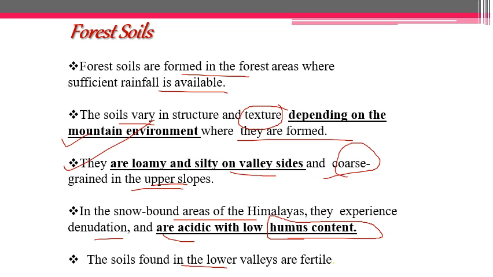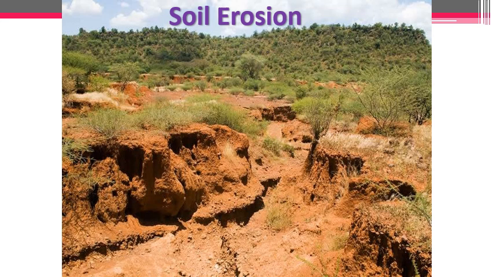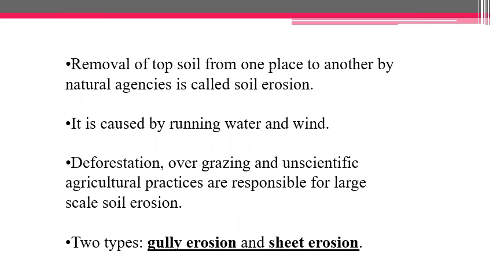The soil found in the lower valleys is generally fertile because it is deposited by the river, okay, and the structure is very fine. Now, one of the most important topics again is soil erosion. After studying various kinds of soil, an important phenomenon that comes up is soil erosion. You all know what soil erosion is. Okay? It is the removal of topsoil from one place to another by different agents of soil erosion, and the major agents are what? Running water and wind, which are natural agencies. So natural agents like wind and water cause it.